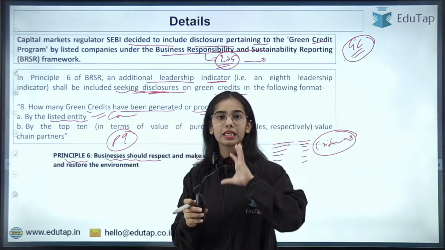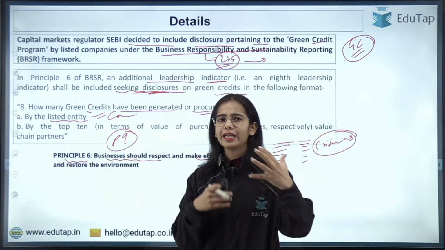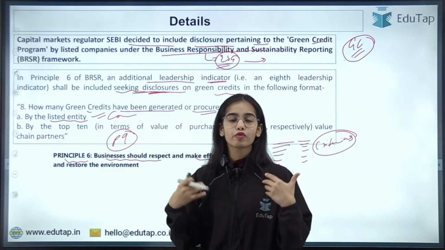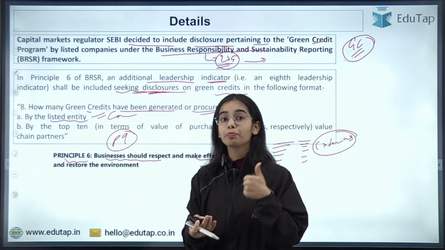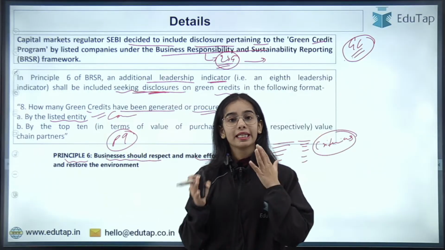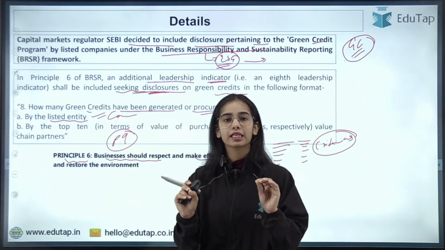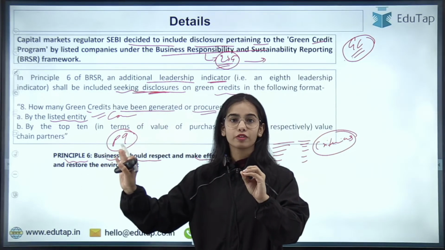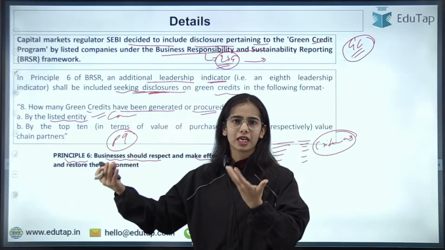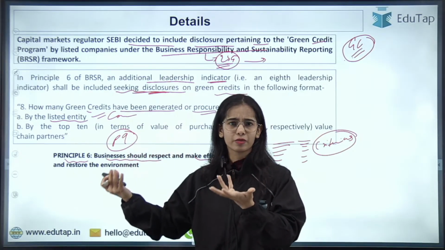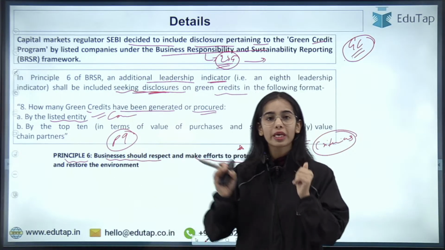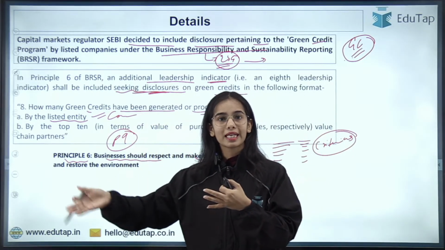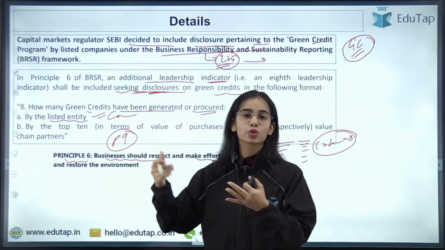That means, let's say the listed company is doing very good, it is having a lot of green credits, it is doing very good for the environment. But what about the companies that you are connected with? Let's just take an example. Let's say that I am a very good human being, but I have friends that are not very good. They are doing theft, or they are not very respectful. That showcases that I am connected with the wrong people, and I might turn in that direction also by being associated with them.